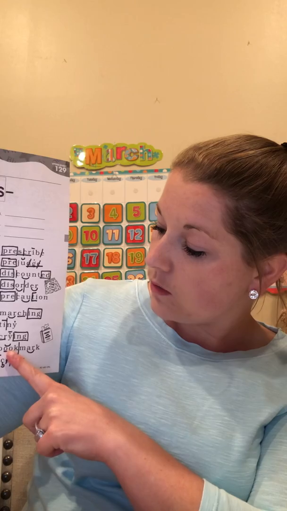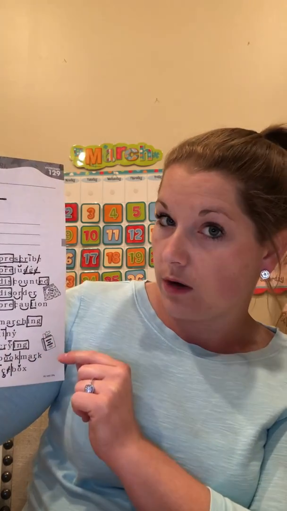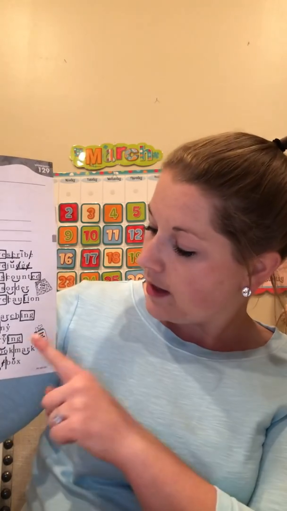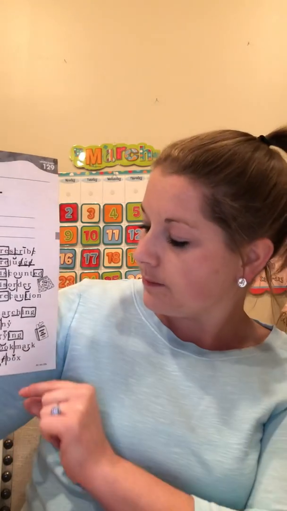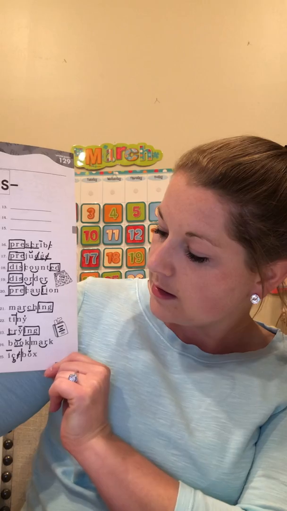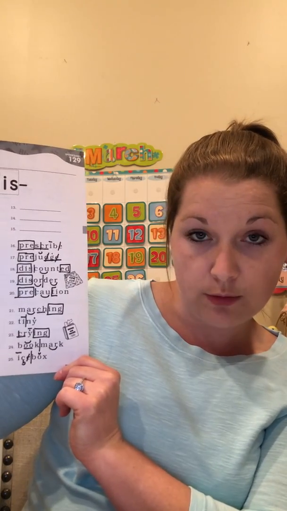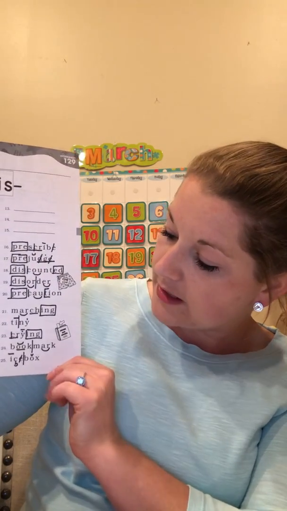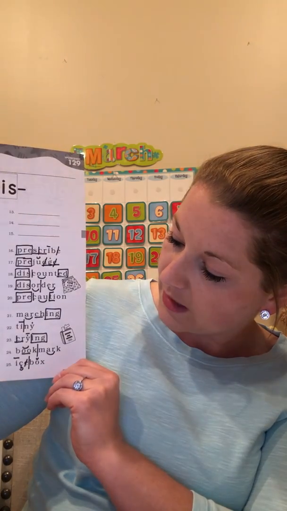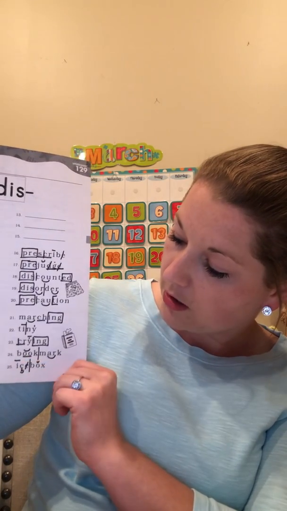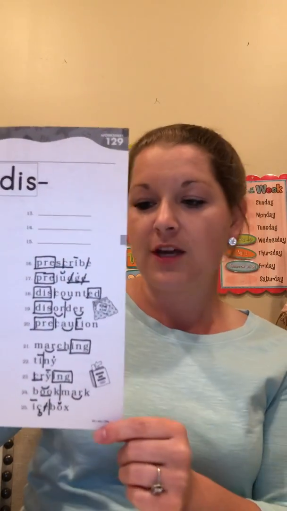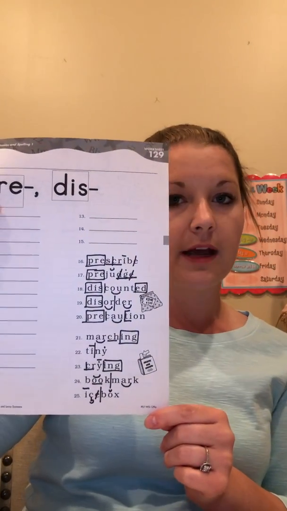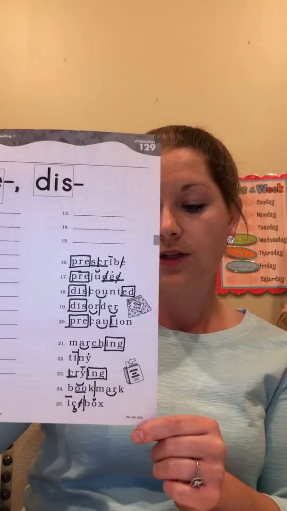We have the OO, short OO, compound word, so I broke it, and another bossy R combination. And then icebox, compound word, so I broke it right between the 2 words. And then a cedilla C, and silent E, long I, and then of course just a short vowel in box. Okay, so go ahead and check those, make sure you got them all right. Of course you can pause your video again if you want to.